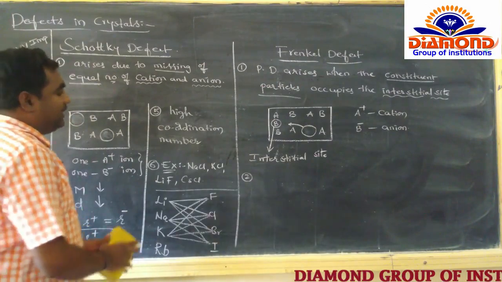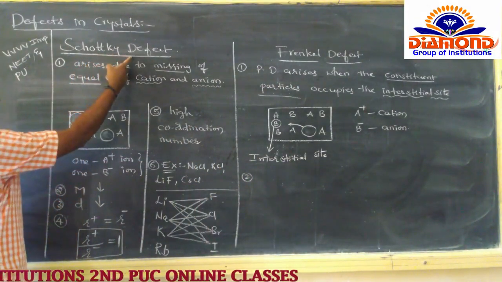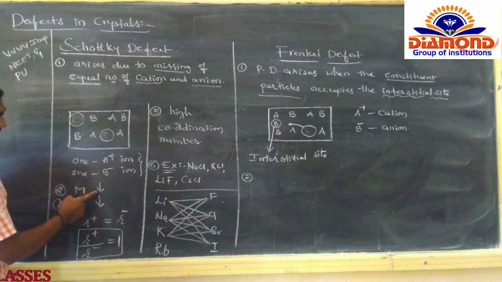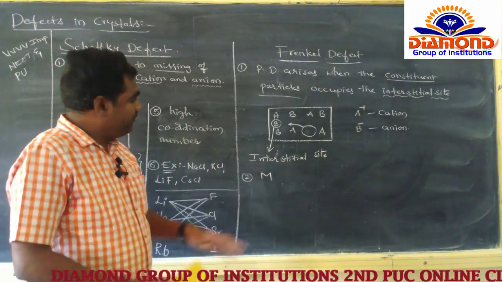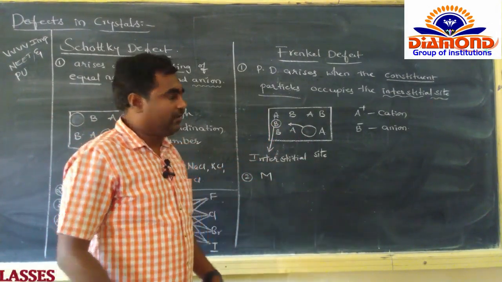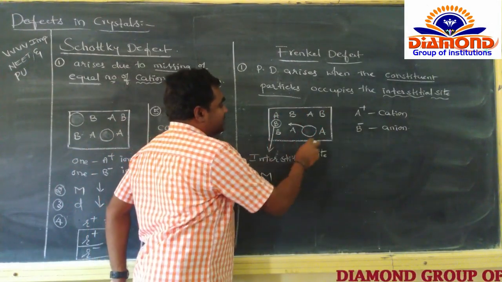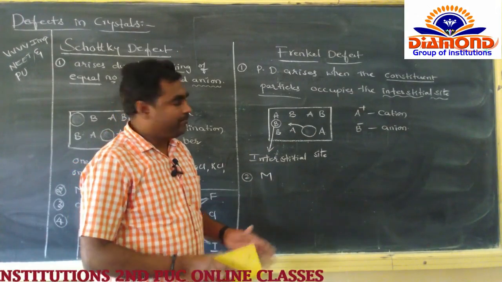Next we go for the mass. So here, what about here? In the Schottky defect the mass decreases. So here is the mass increase or decrease? Mass increase, decrease? No, there is no change in the mass. Why? Because here the atoms do not come out of the crystal lattice.